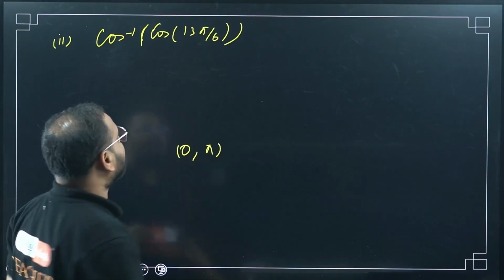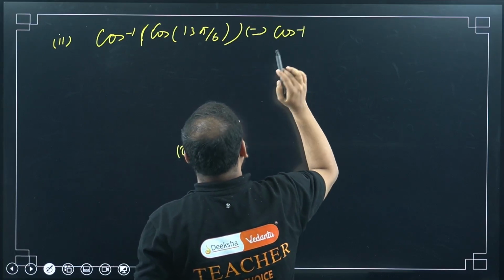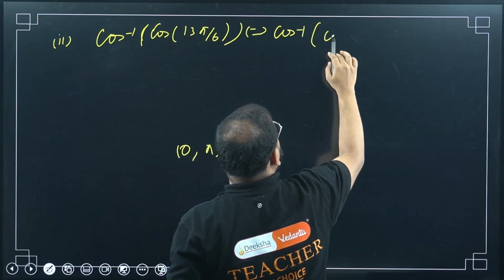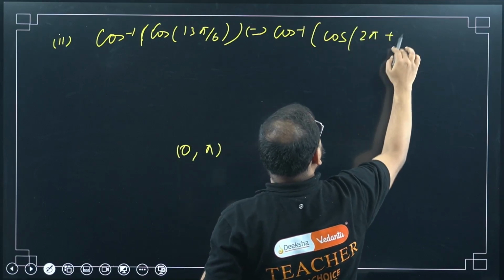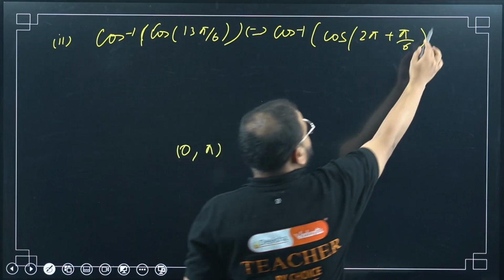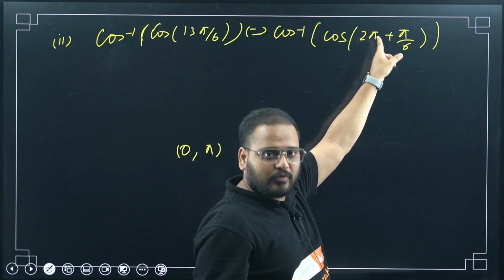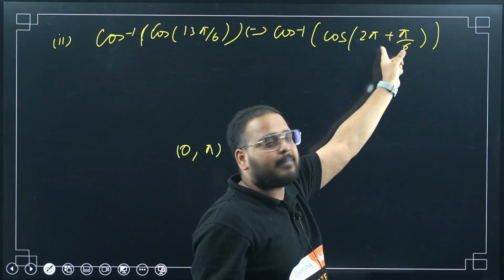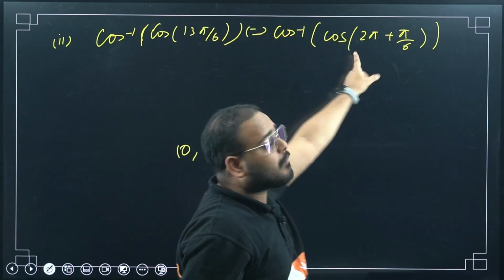How can I rewrite this as? Please check. I can write this as cos inverse of cos of 2 pi plus pi by 6. Please check. If I multiply 6 with 2 pi, 12 pi plus pi, 13 pi by 6. Same angle written here, 13 pi by 6. So I've rewritten this angle in this form, 2 pi plus pi by 6.